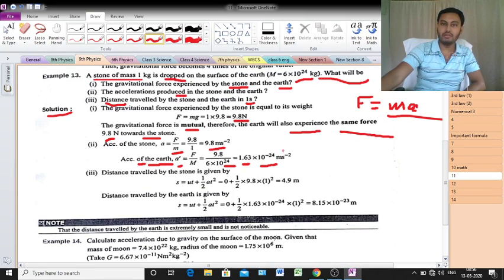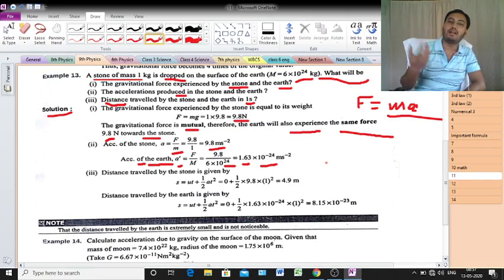So if you want to calculate s or h, you have to use s equal to ut plus half at square, because t is present. Otherwise, if you want to use the equation v square equals u square plus twice as, then t is not present. That's why you can't use this formula. Clear? Just use s equal to ut plus half a t square.